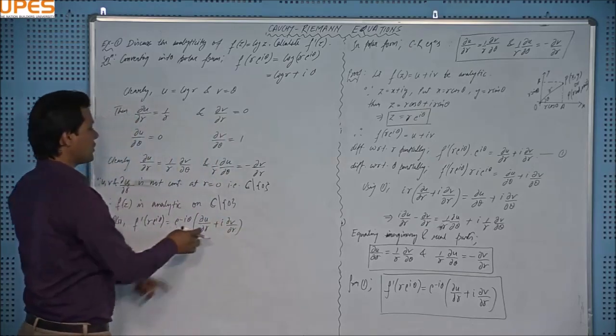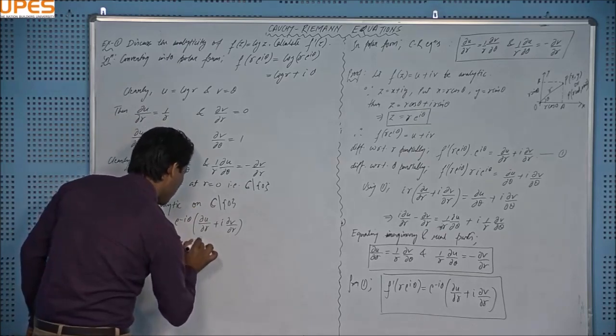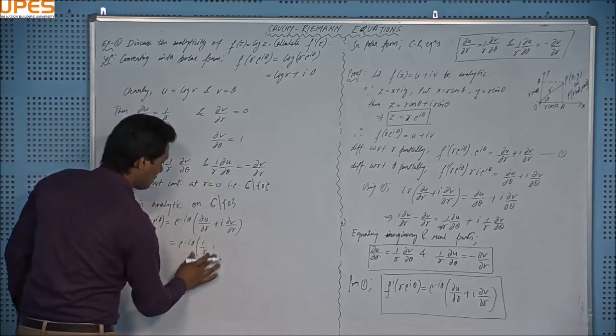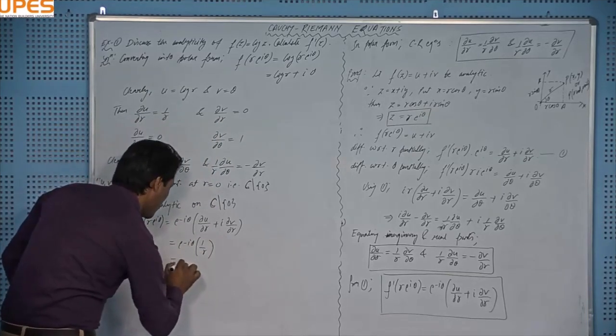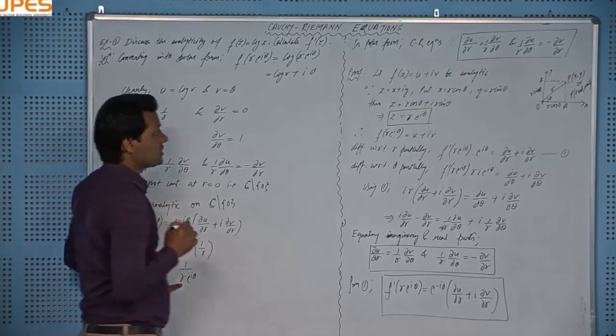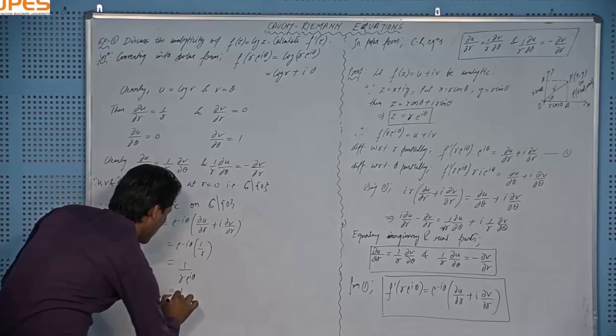Plugging in these values, del u by del r is actually 1 by r, so e to the minus iota theta times 1 by r, plus del v over del r which is 0, fine, and it will become 1 over r e to the power iota theta, and that is actually z. You can see that it equals 1 over z.